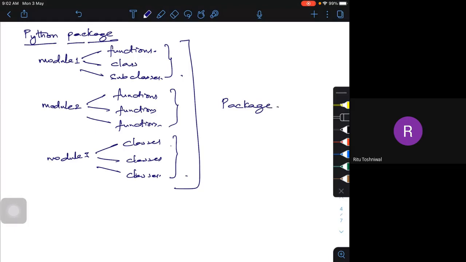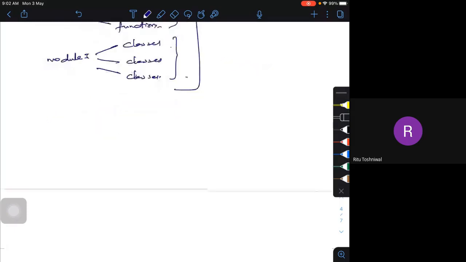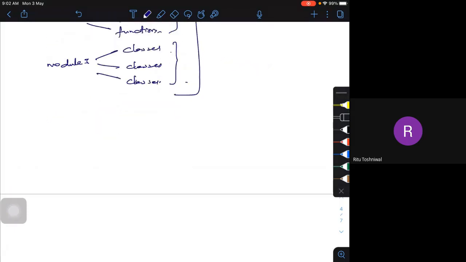I'll give you an example. I told you that math is a module. Math is a Python module. But if I want to do some complex mathematical operations, like solving differential equations or ODEs, I won't be able to do it using the math module.